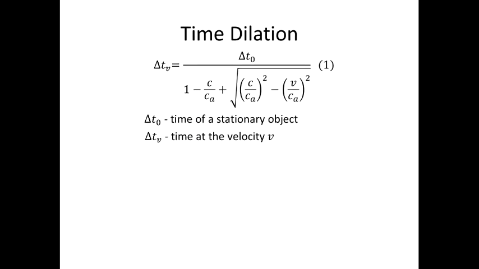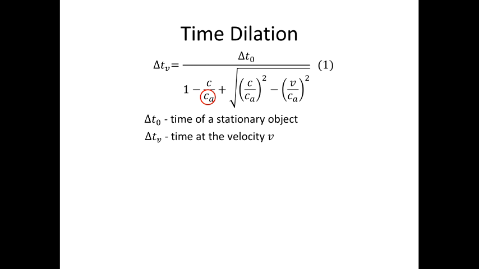The formula for time dilation in the new theory is slightly different from the formula that we know from Einstein's theory of special relativity. Besides the speed of light c, it also uses the speed of space absorption ca, which is always higher than the speed of light. I will not show the derivation of this formula, but I would like to note that in the new theory of gravity the real constant is the speed of space absorption, and the speed of light is changing depending on the surrounding conditions.